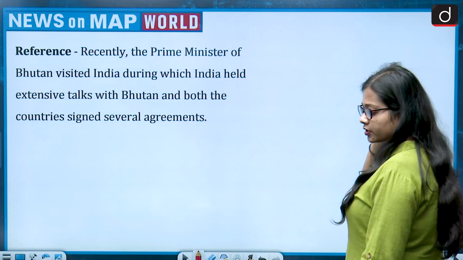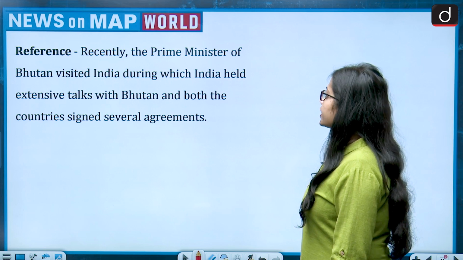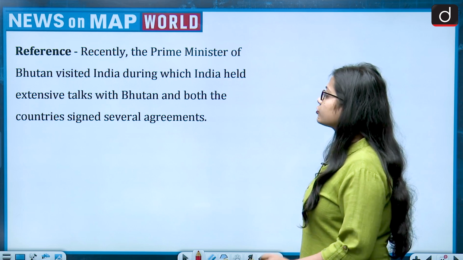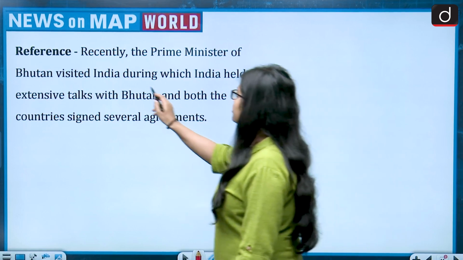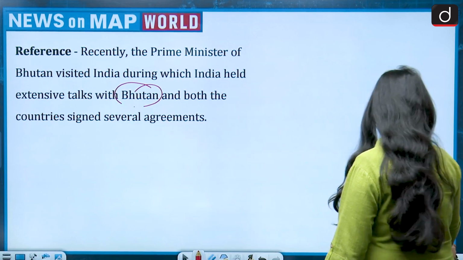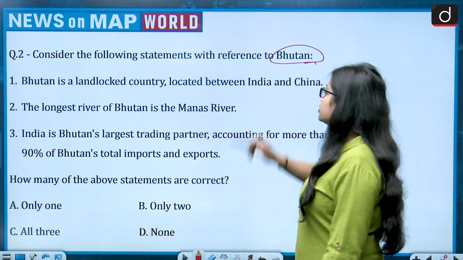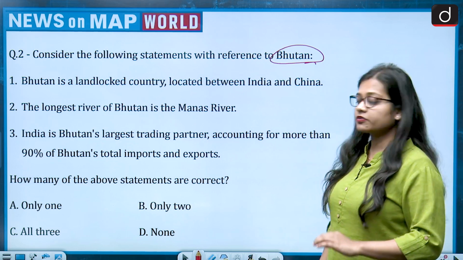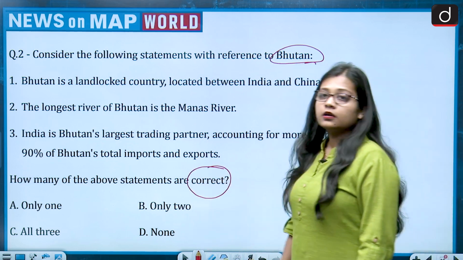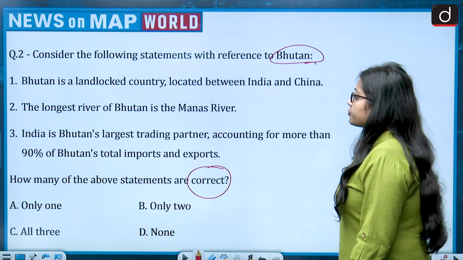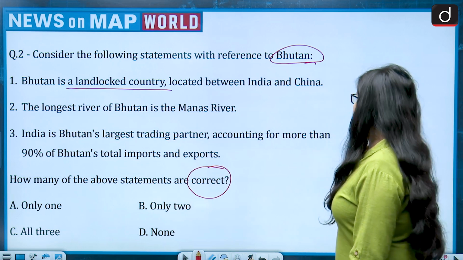The reference talks about how recently the Prime Minister of Bhutan visited India, during which India held extensive talks with Bhutan and both the countries signed several agreements. And this brings Bhutan to the news. So the question says, consider the following statements with reference to Bhutan. There are 3 statements given. We have to say how many of the above statements are correct. First statement, that Bhutan is a landlocked country located between India and China.